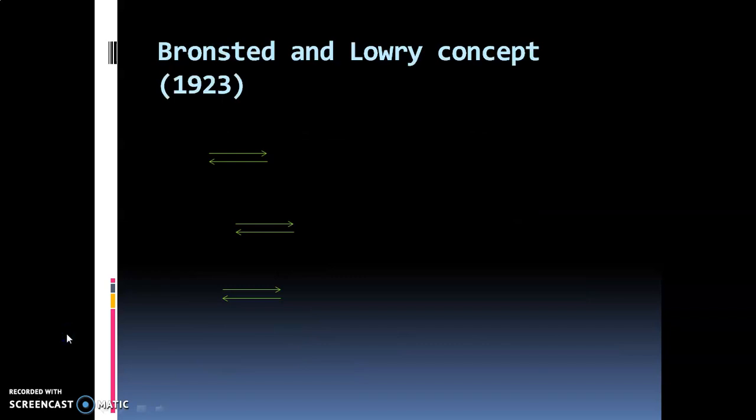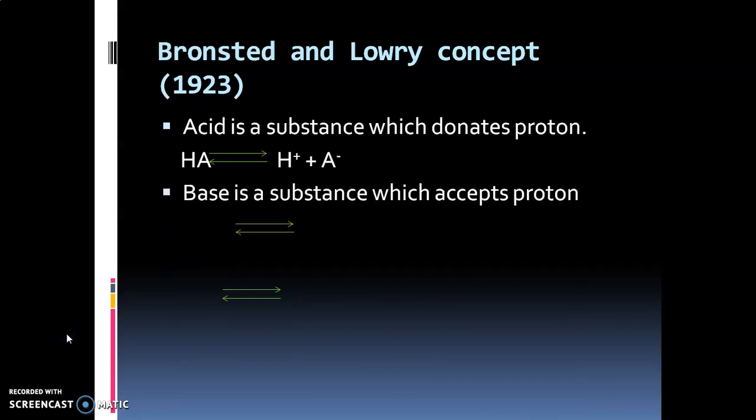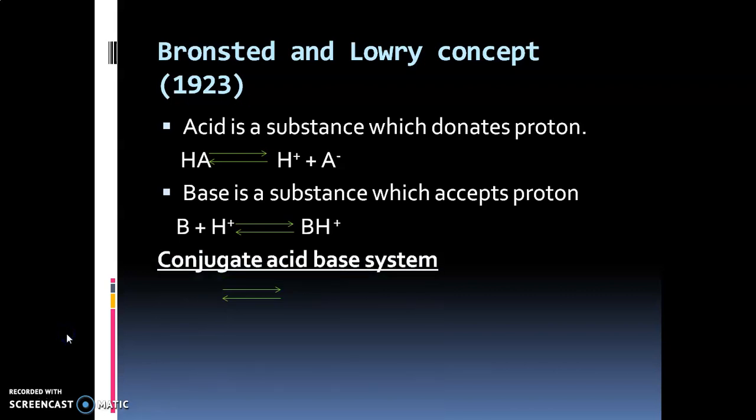After the Arrhenius theory came the Bronsted and Lowry concept in 1923. According to this concept, an acid is a substance which donates a proton, that is H+, and a base is a substance which accepts a proton. So this theory takes into consideration the proton: acids donate protons whereas bases accept protons. According to this theory, every acid has a conjugate base and every base has a conjugate acid.